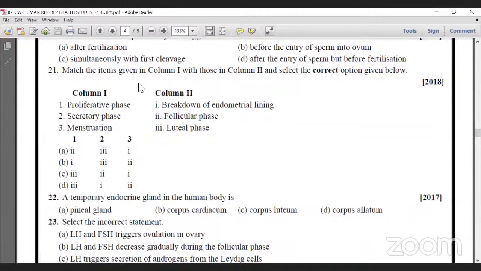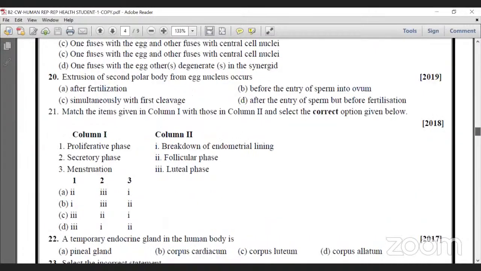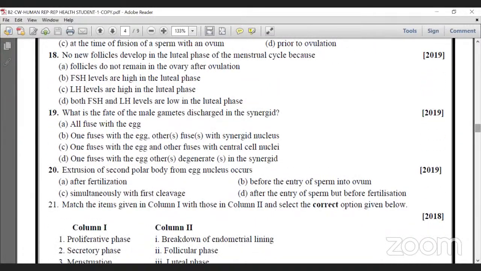What is extraction, sir? Not extraction, extrusion. Extraction means preparation. Extrusion means separating, coming out. That is the meaning of extrusion. Okay, thank you, sir.